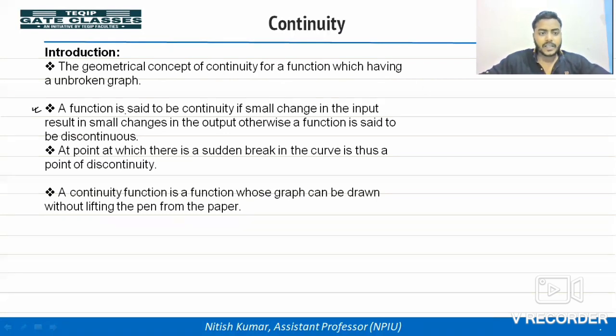Next definition: a function is said to be continuous if a small change in input results in a small change in the output. Otherwise, a function is said to be discontinuous. Suppose a function is f of x. If you make a small change in x, you will get a small change in y.